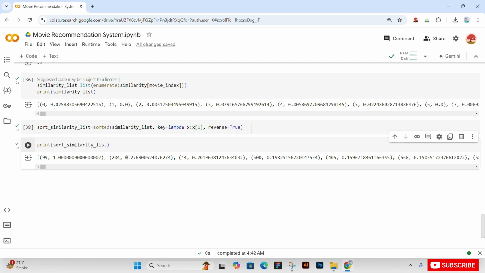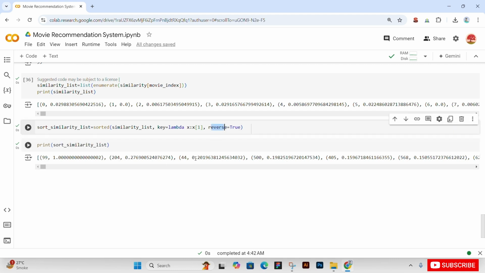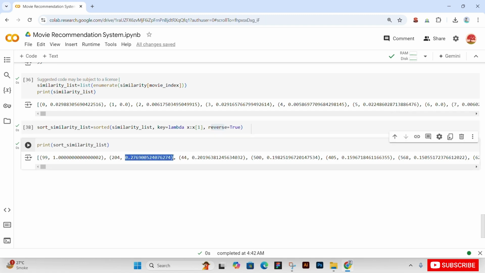So basically these are decreasing in descending order. This is how our sort similarity list will work. So 0.27, 99, 1, and so on.